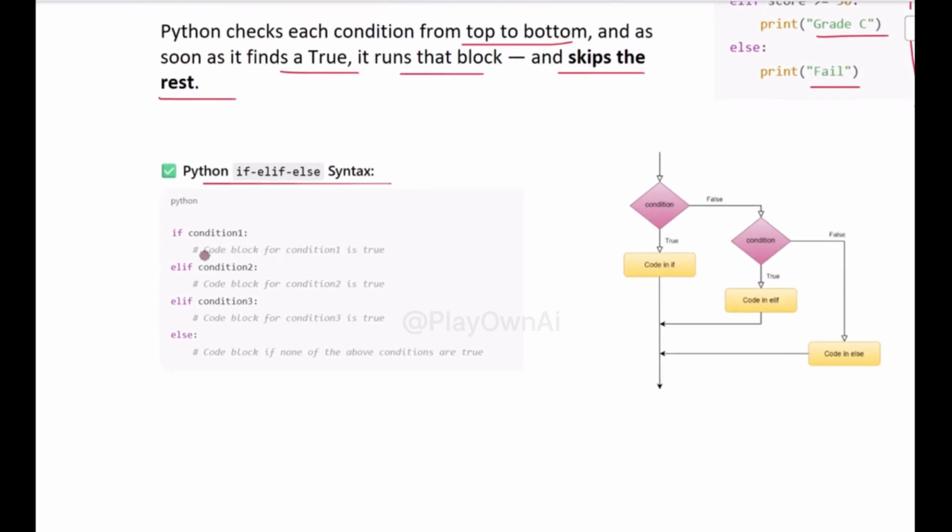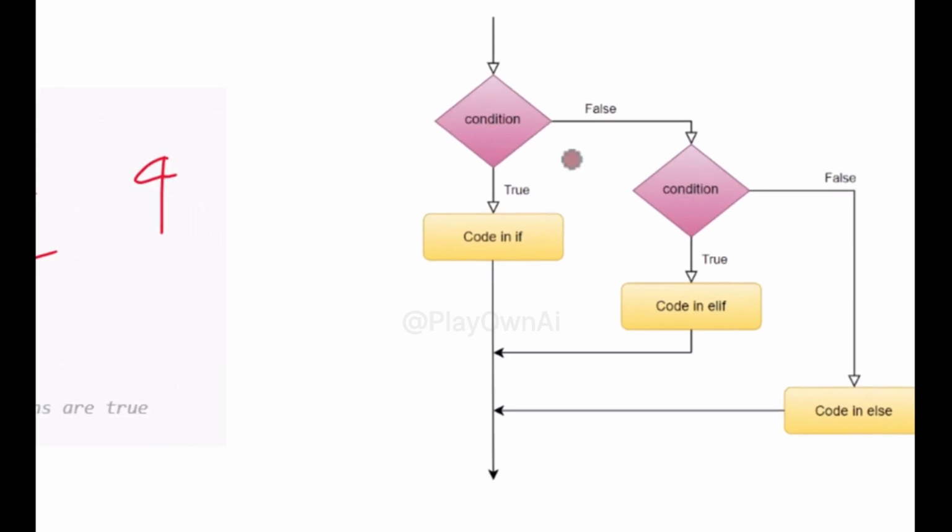But if the condition is false, Python follows the arrow to the right and checks the next condition, which is written using elif. That's the second diamond shape here. Now Python evaluates the elif condition. If this condition is true, it goes straight down and runs the code inside the elif block. Again, it skips else. After that, only one block runs, whichever condition is matched first. Now if the elif condition is also false, Python continues along the right path to the final block, the else block. This is the default block that runs when none of the conditions matched. That's the beauty of elif. We keep checking conditions in order, and Python picks the first match only.